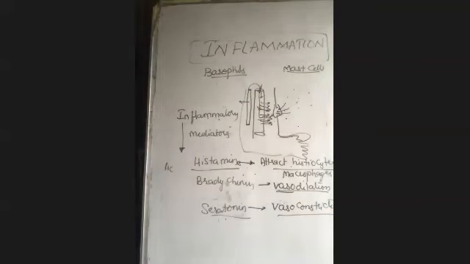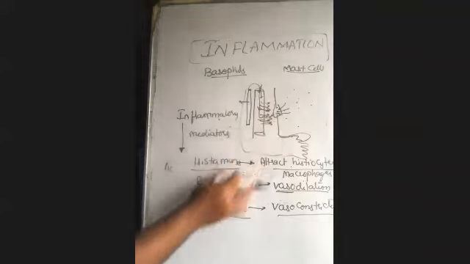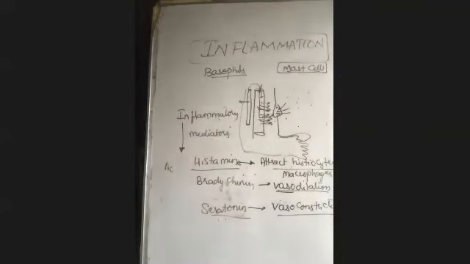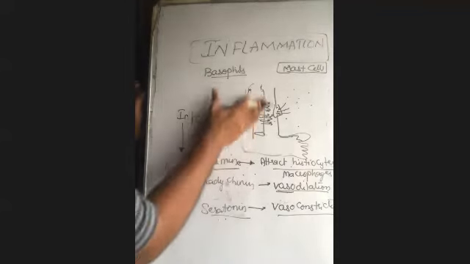Okay. So what is exactly happening there? When a rupture occurs, immediately mast cells at the site of injury respond. They release histamine, bradykinin, serotonin, many others like prostaglandin, platelet activating factors, heparin. What does histamine do?